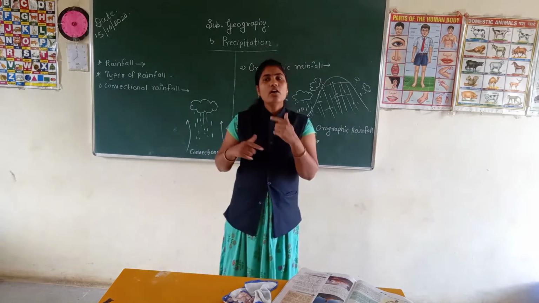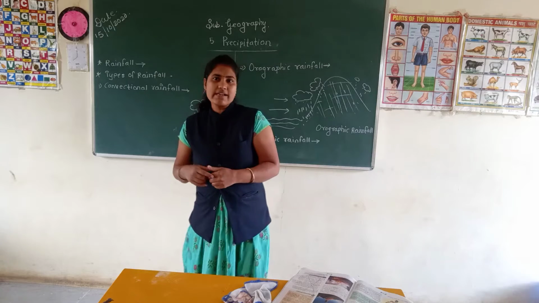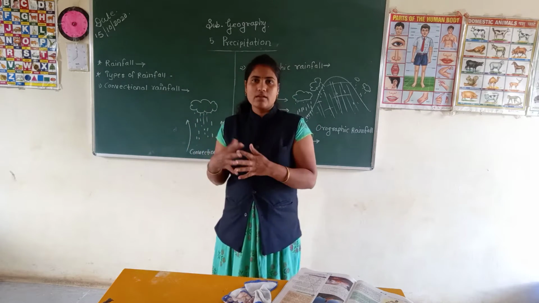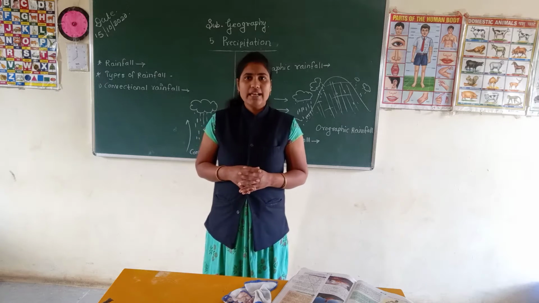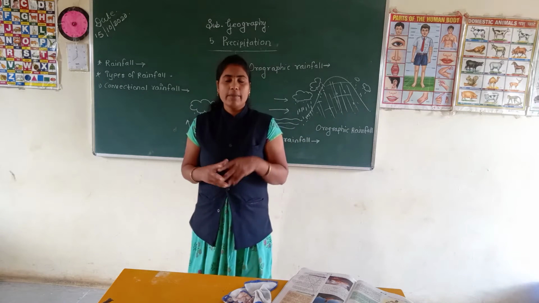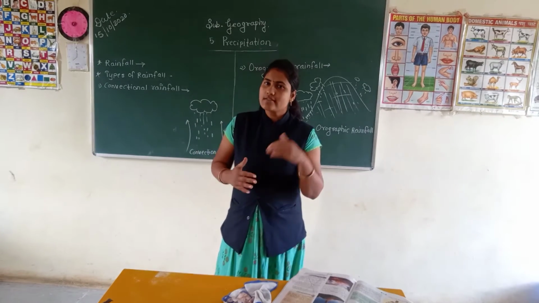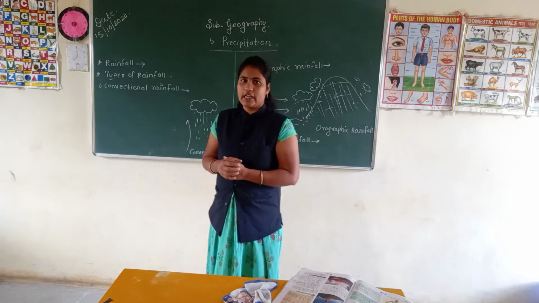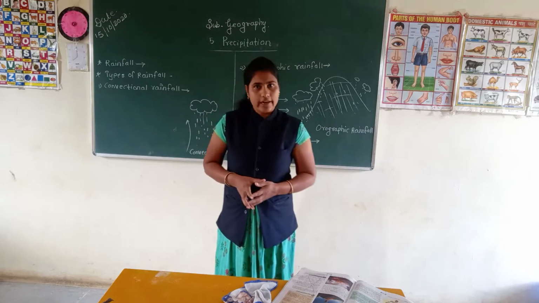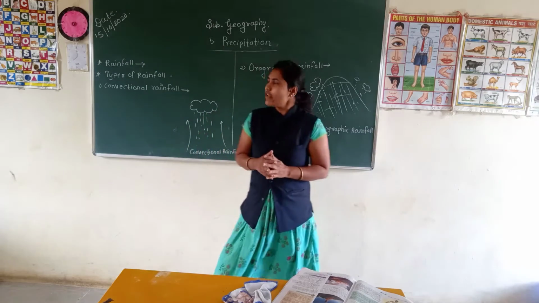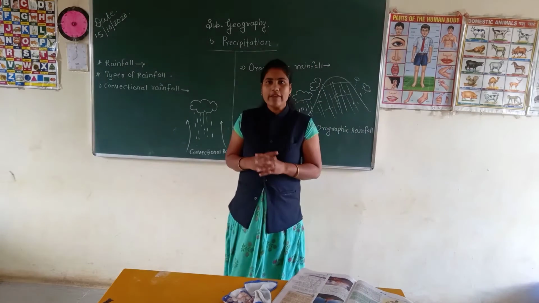When many dust particles accumulate around the water droplets, their size becomes bigger and they come down to the ground because of gravity, and we call it rain. Understood, student? Yes, rainfall. Now we have to see the types of rainfall.